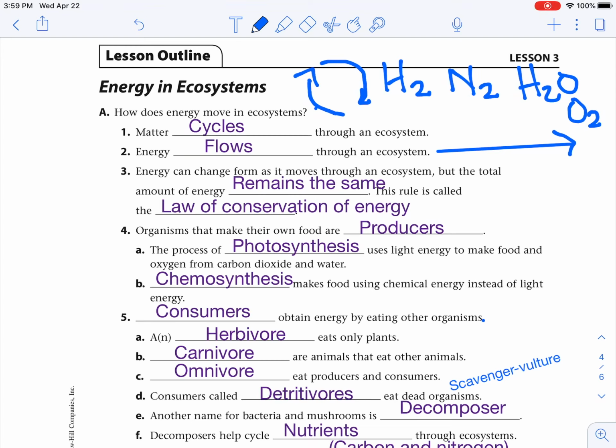Organisms that make their own food are producers. So that's going to be your plants, your trees, your bushes, grass. If you have a plant cell with chlorophyll and chloroplast, you undergo photosynthesis. The process of photosynthesis uses light energy to make food and oxygen from carbon dioxide and water.